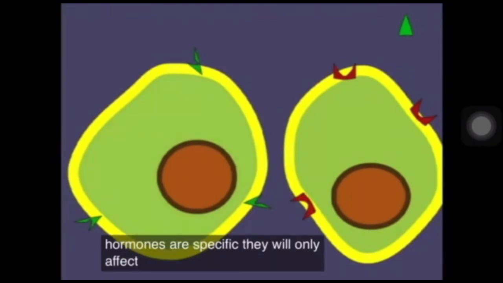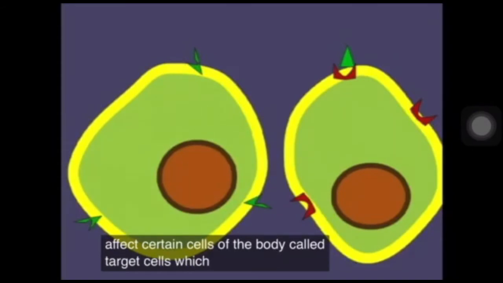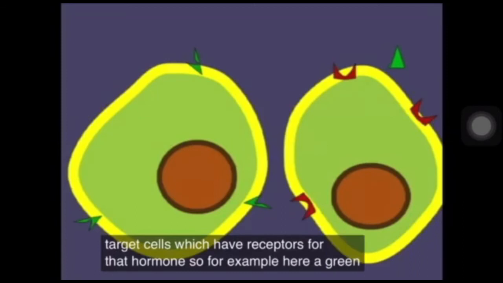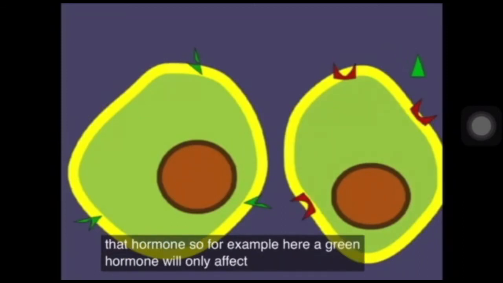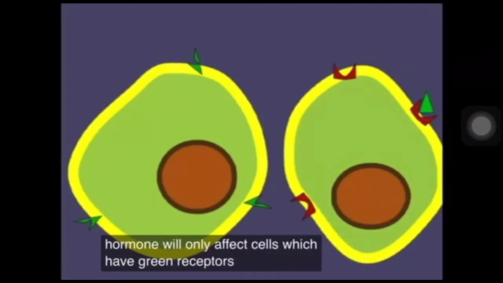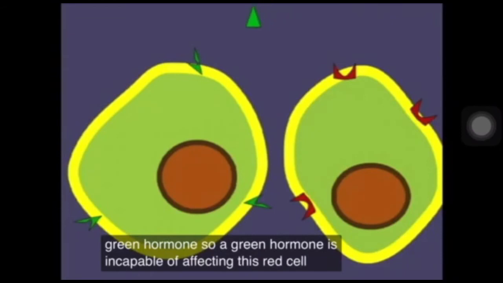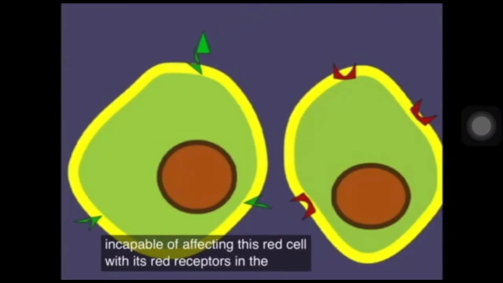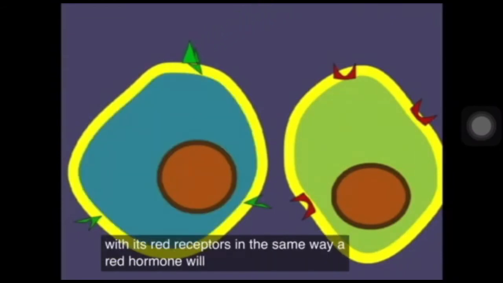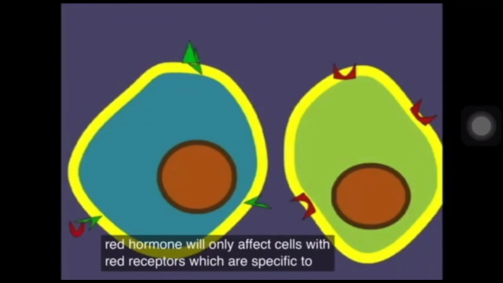Hormones are specific. They will only affect certain cells of the body called target cells, which have receptors for that hormone. So for example, here, a green hormone will only affect cells which have green receptors which match that green hormone. So a green hormone is incapable of affecting this red cell with its red receptors. In the same way, a red hormone will only affect cells with red receptors which are specific to that.